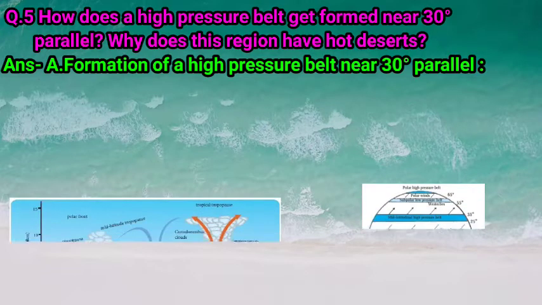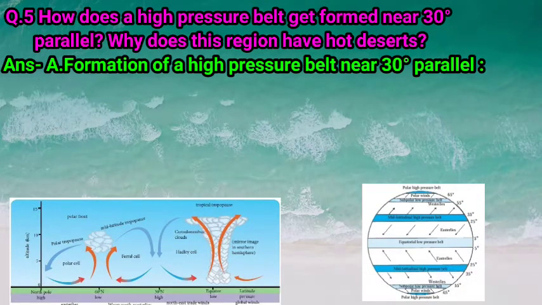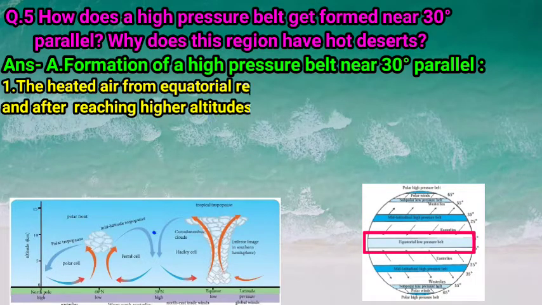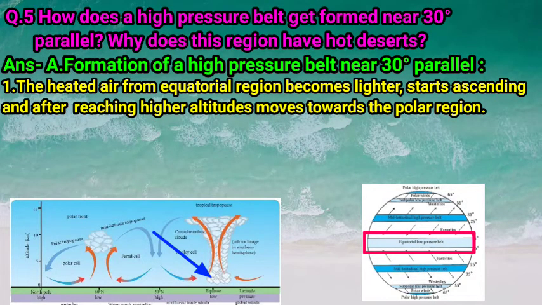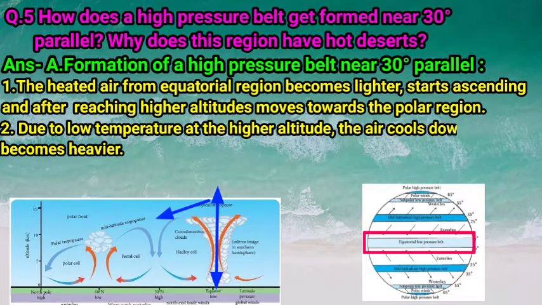We know due to the high temperature, air gets heated at the equatorial region. The heated air from the equatorial region becomes lighter and starts ascending. This air, after reaching higher altitude, moves towards the polar region, towards the north and south pole. And due to the low temperature at higher altitude, the air cools down and becomes heavier.